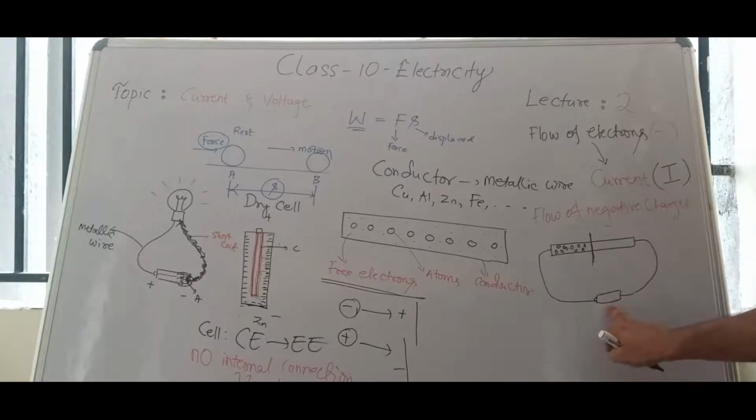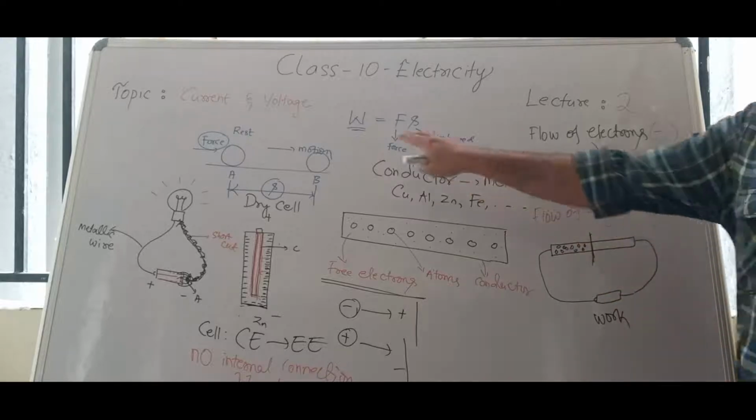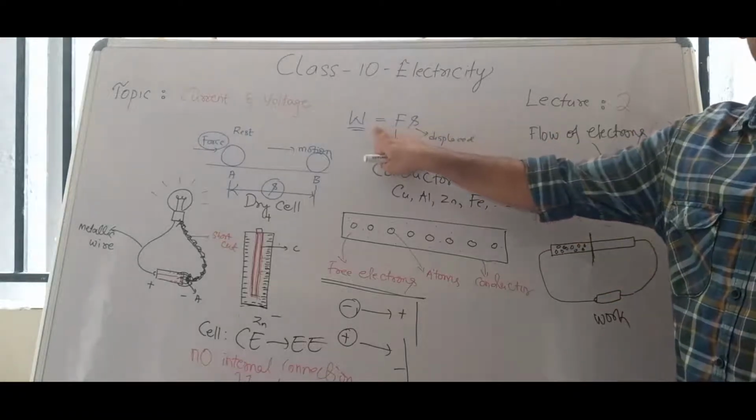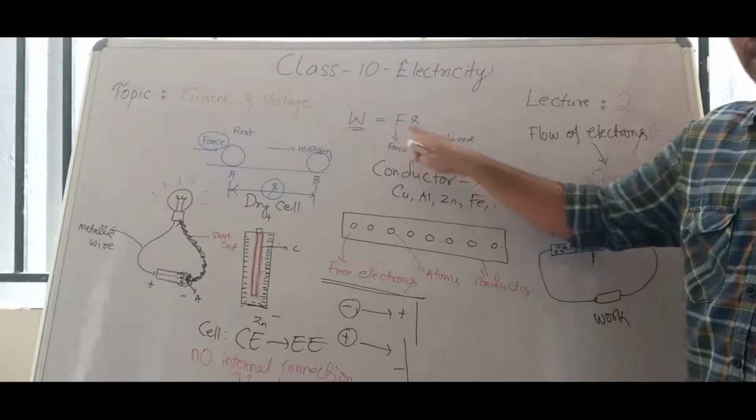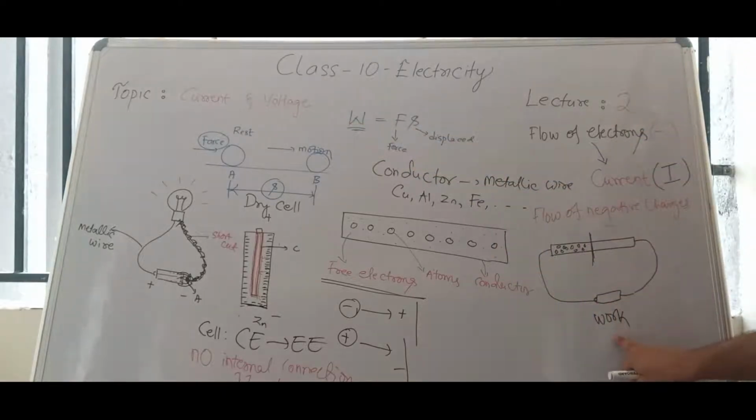automatically this cell is doing some work. Guys, here you see this formula. Try to understand. Work is equal to force into displacement. Now this cell is doing some work. What work is it doing? It is producing force.